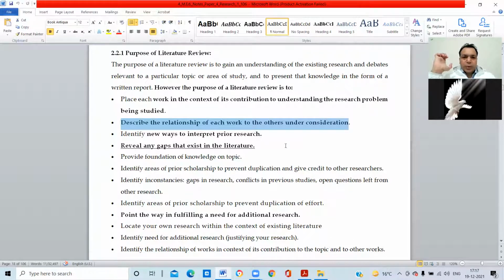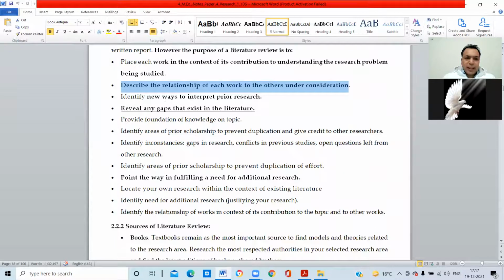Okay, so you are not the first person. You are writing theses and dissertations on the teachings of the Lord Jesus. So how does your work describe the relationship to the other persons, how do you differentiate it, right? So this is the purpose of a literature review.